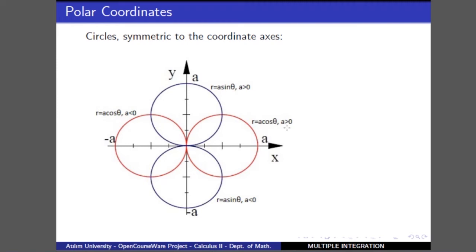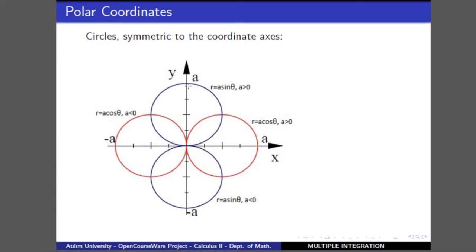If a is negative, we have the opposite direction, that the circle is on the left hand side of the y-axis. Similar to this one, we can write r equal to a sine theta where a is positive. It is a circle symmetric with respect to y-axis whose center is at the point (0, a over 2) and the radius is a over 2 in other words.